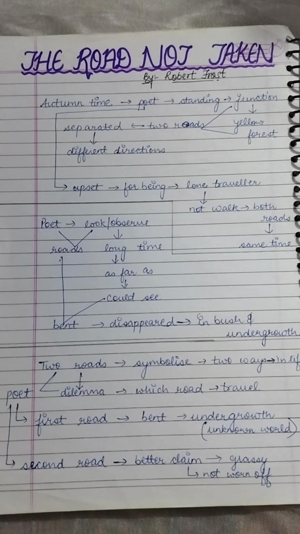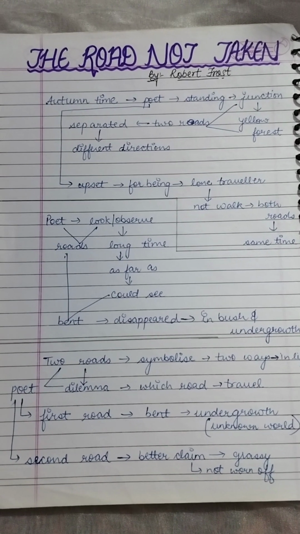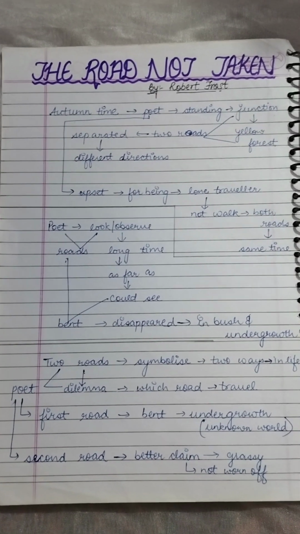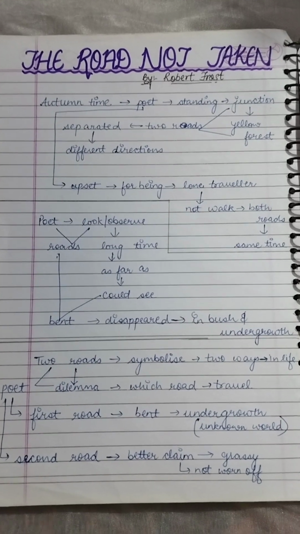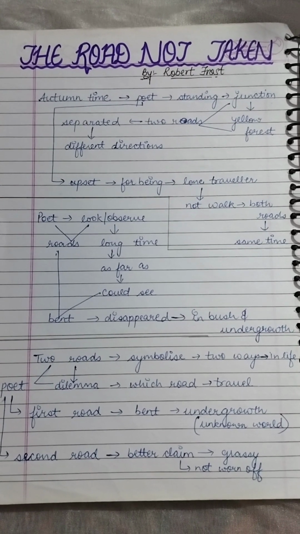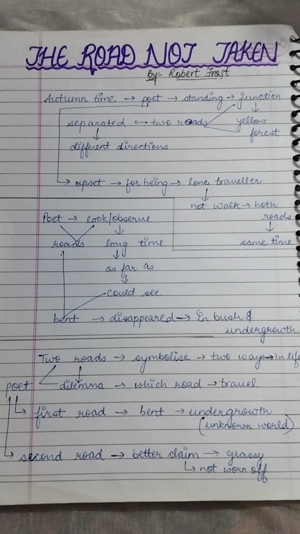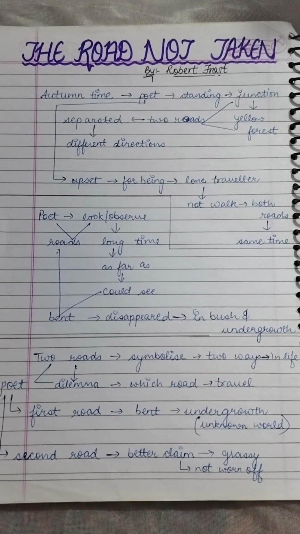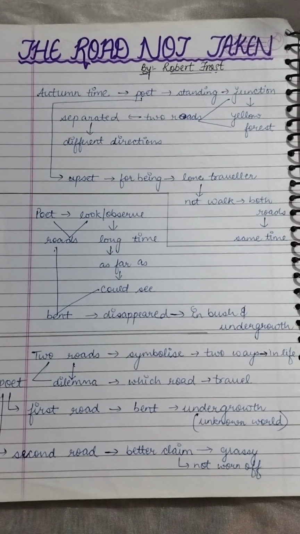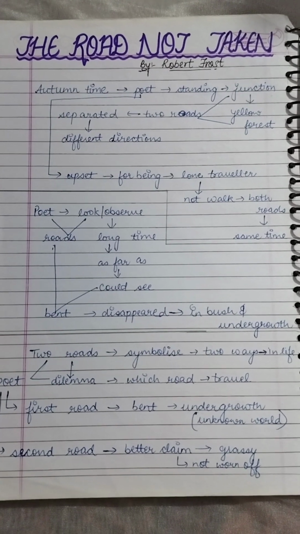For example, you are standing on the road and two roads are being separated, so you cannot walk on both the roads at the same time. You can do one thing: you can go on one road, then come back and move to the second road, but at the same time you cannot travel on both the roads. So that is why the poet is also upset.